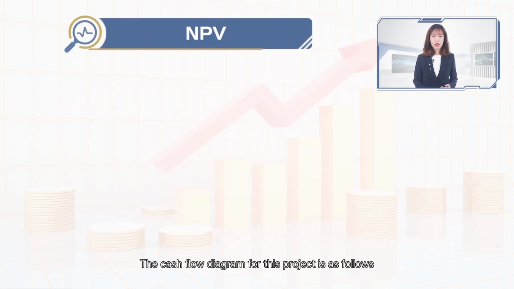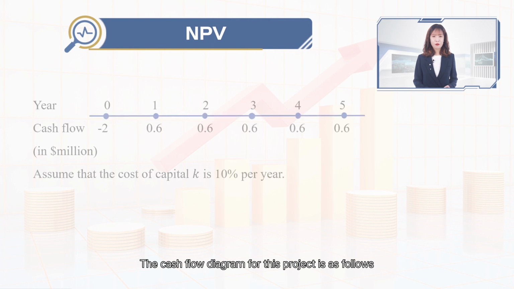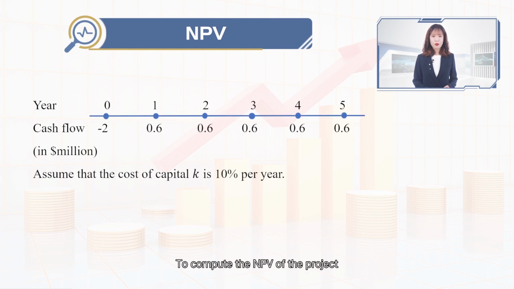The cash flow diagram for this project is as follows. To compute the NPV of the project, we need to know the project's cost of capital K. Let's assume that it is 10% per year.